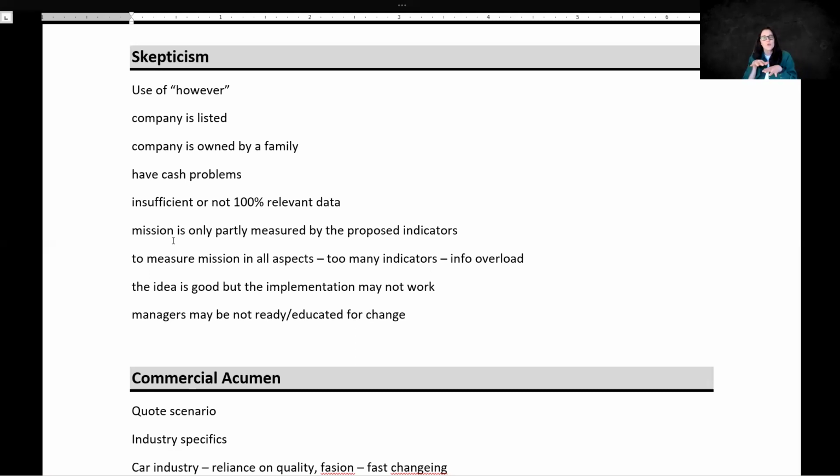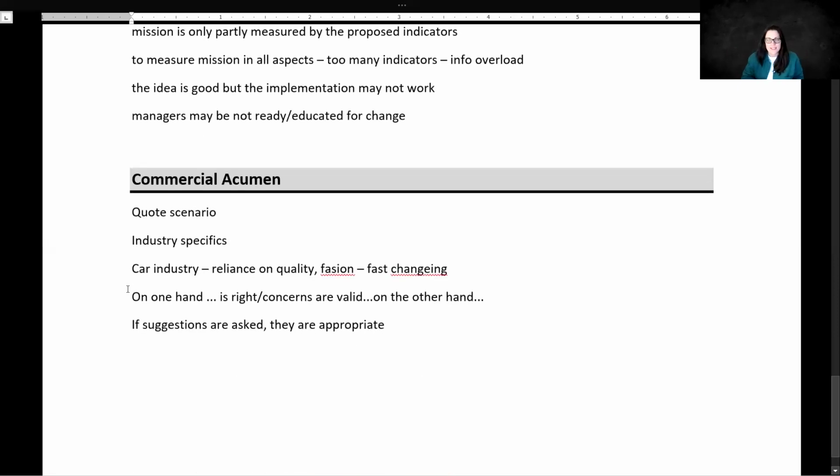So try not to do that only about money or mostly about money. Try to do that about culture. Try to say that it will not work because people will not be used to, let's say, democratic style. That is skepticism.